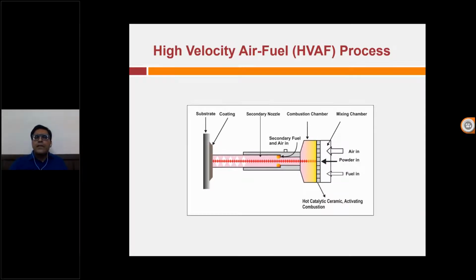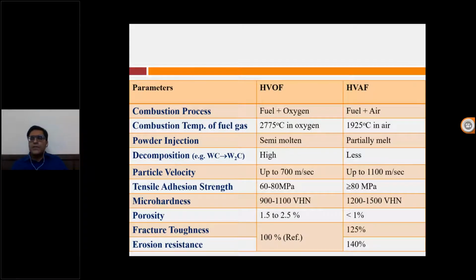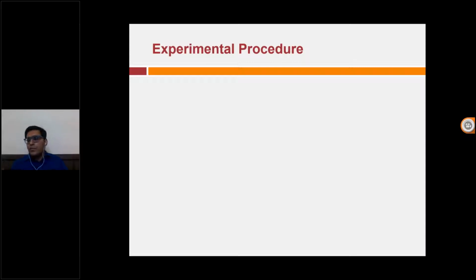And this is the comparison of HVOF and HVAF processes. In HVOF, the temperature is on the higher side, but in HVAF, the temperature is on the lower side, but we are using a higher particle velocity. When we use higher particle velocity, the mechanical bonding between the particle and the substrate takes place. Whenever there is mechanical bonding of the particle with the substrate, the decomposition of the coating powder is on the lower side. And whenever decomposition is on the lower side, you get better surface properties. So we have taken these two processes and compared them, so that we can use HVAF as a coating method.